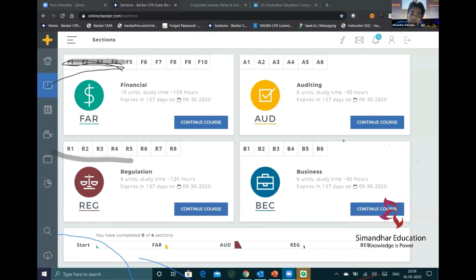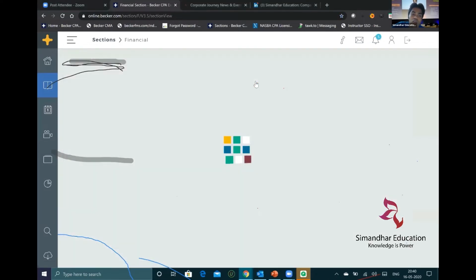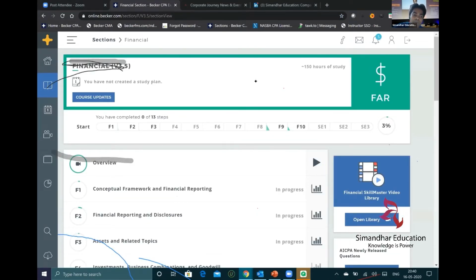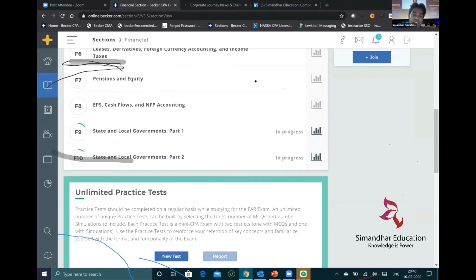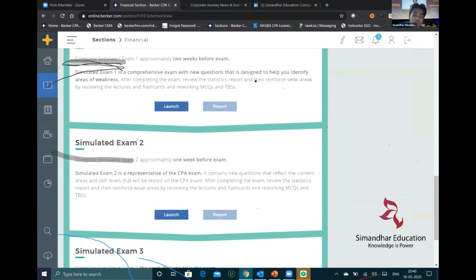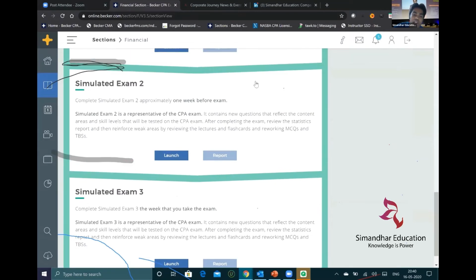So will we receive the Becker book set and flashcards also? Yes, you get the Becker study materials and you get the flashcards also. So everything is covered in the Becker product here. So if I go into the FAR, you see that there are 10 modules in FAR, unlimited practice tests, simulated exam, mock exam 1, mock exam 2, mock exam 3.